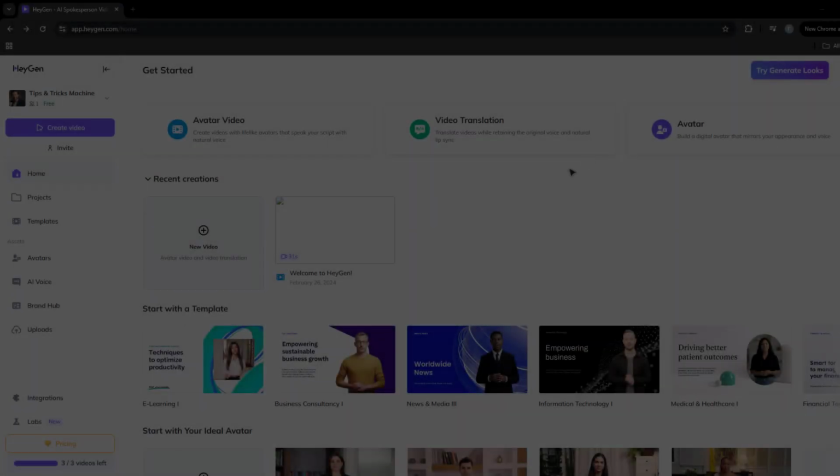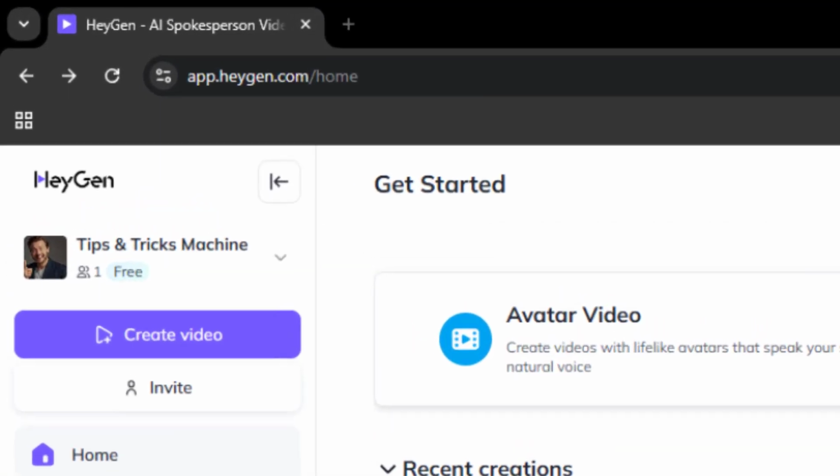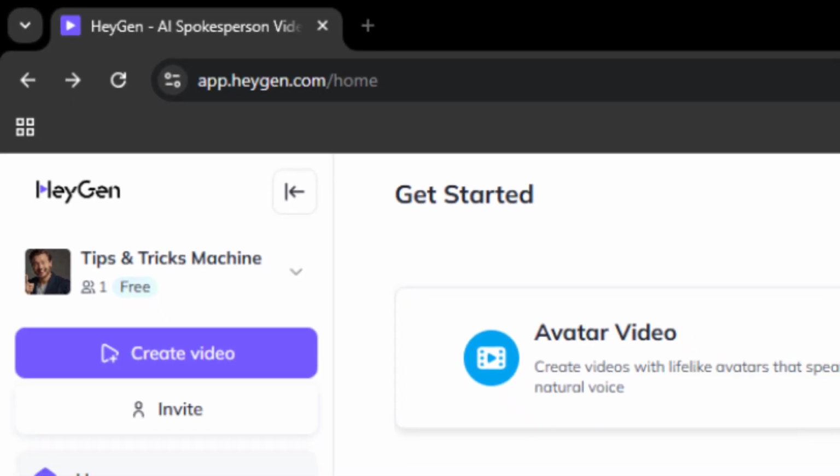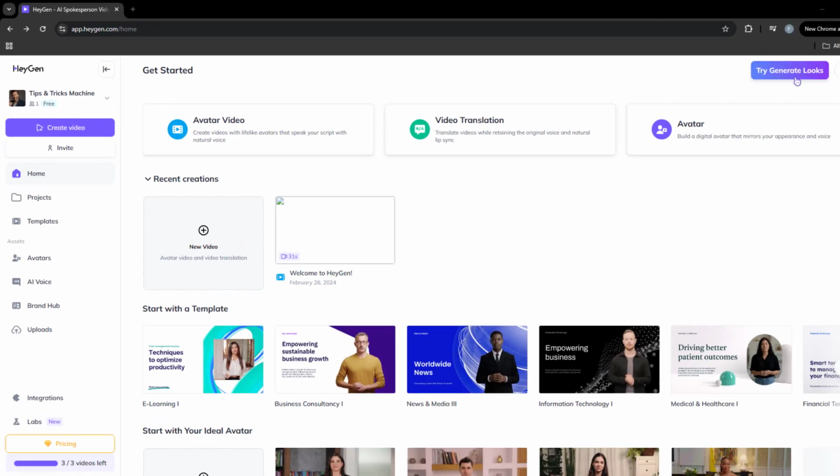That's the magic of HeyGen. What can we help you create? This tool is called HeyGen. I've covered this tool in a previous video, but I wanted to show this new feature called Generate Looks.